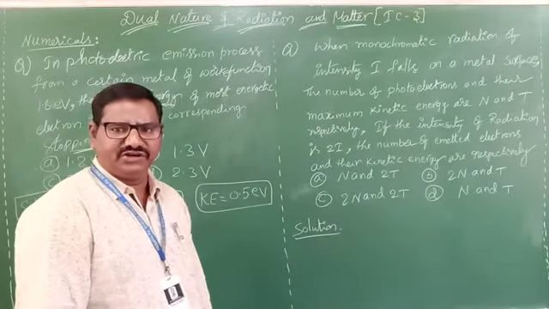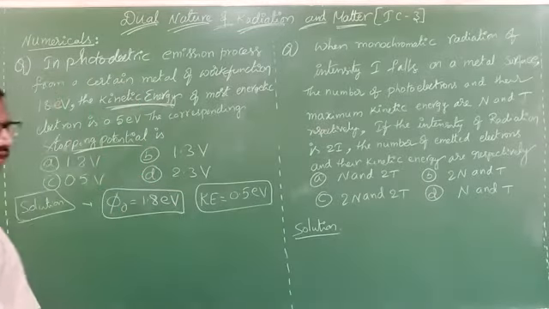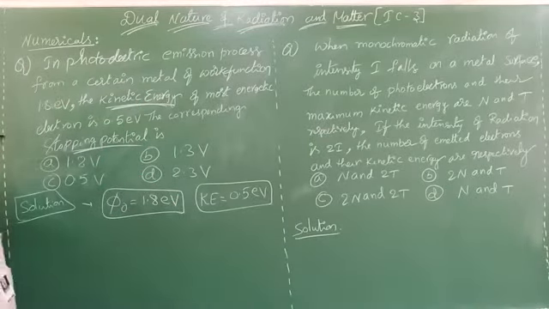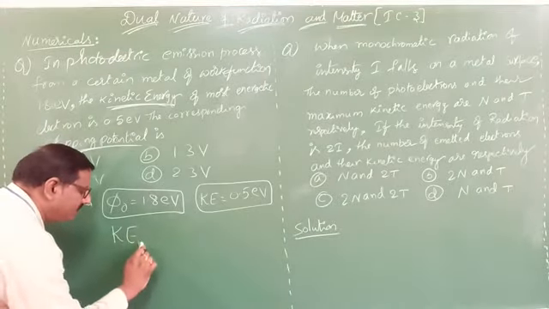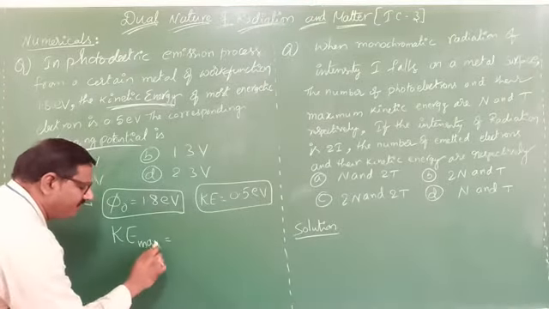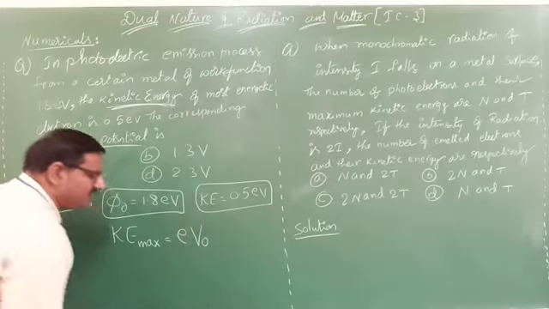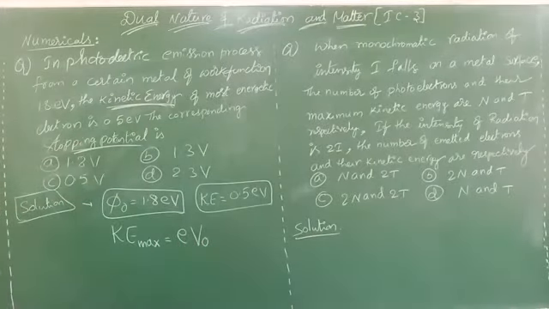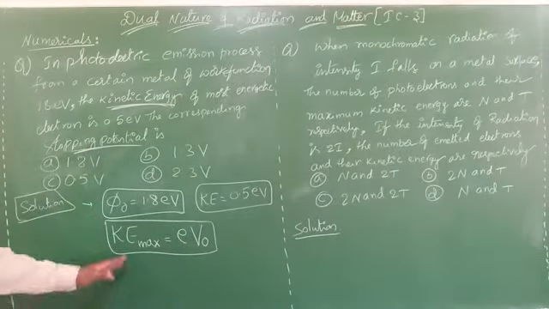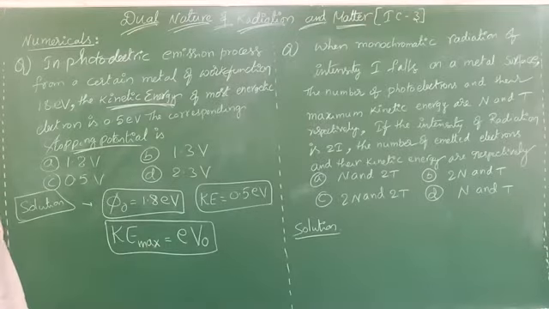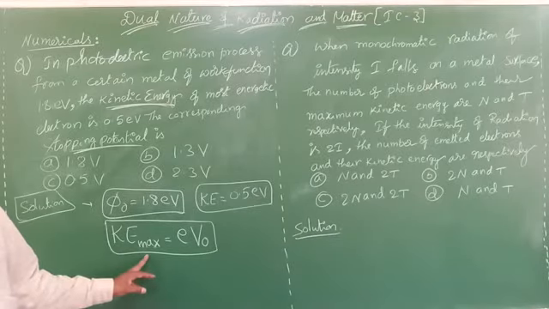If you know that relation, then you can solve very easily. The relation is the maximum kinetic energy: K e maximum equals e V naught. We already discussed this concept in the last class, irrespective of the work function.